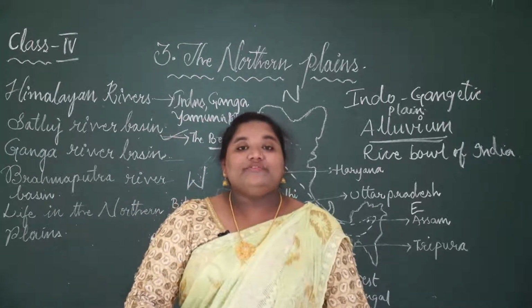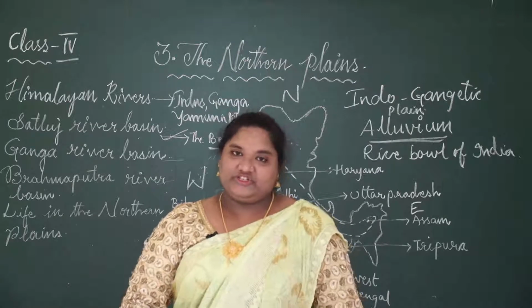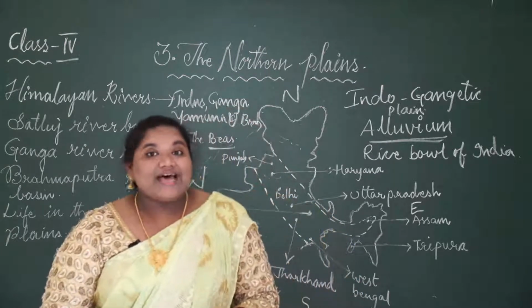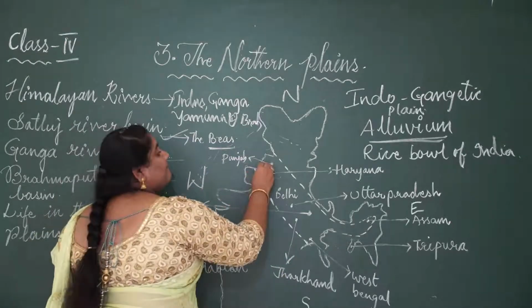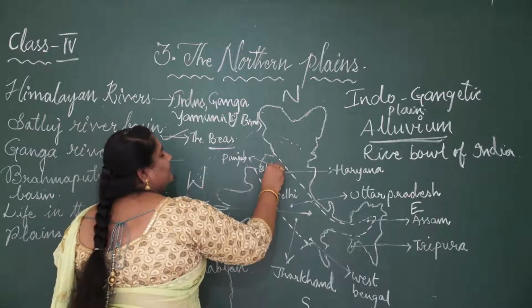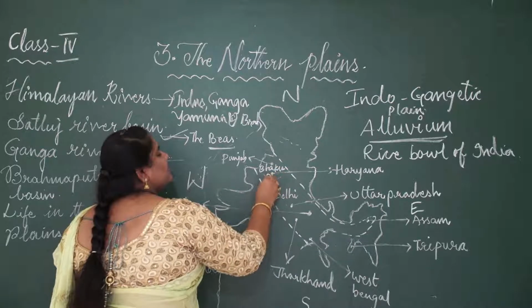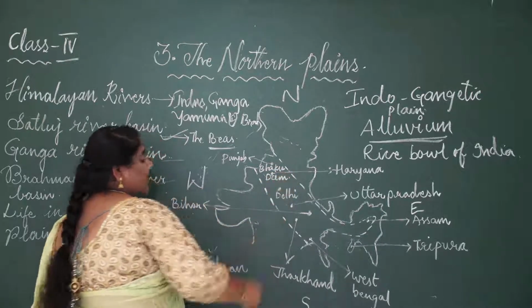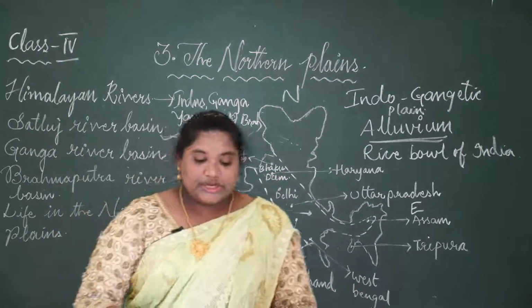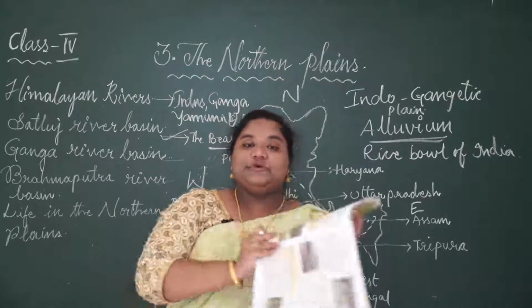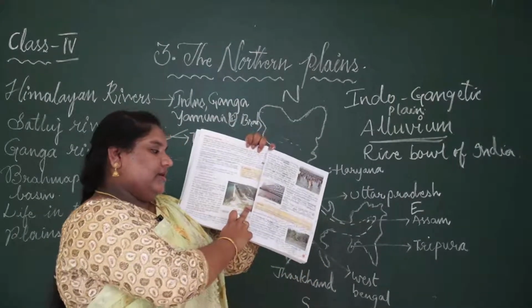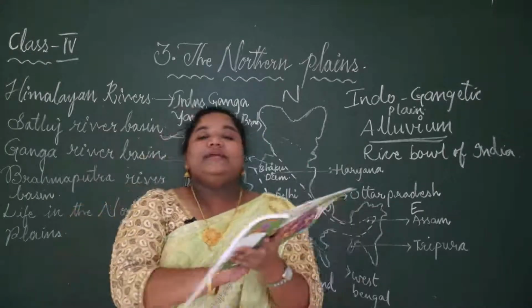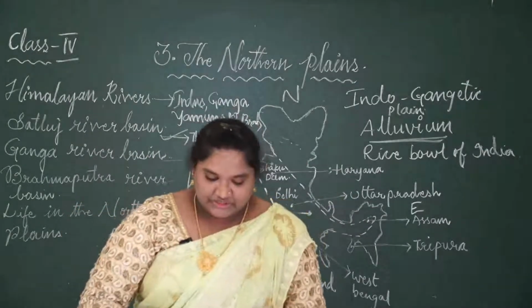So we have the famous dam constructed in this state. What is that? The Bhakra Dam. What is it called? Bhakra Dam. The famous dam here is Bhakra Dam. Here in your textbook you can see the picture of Bhakra Dam. So this is built on Satluj River.